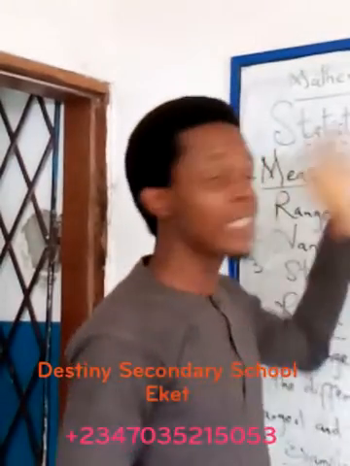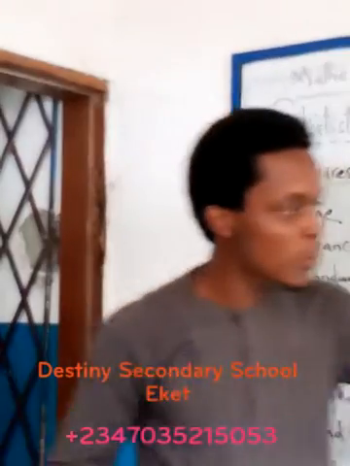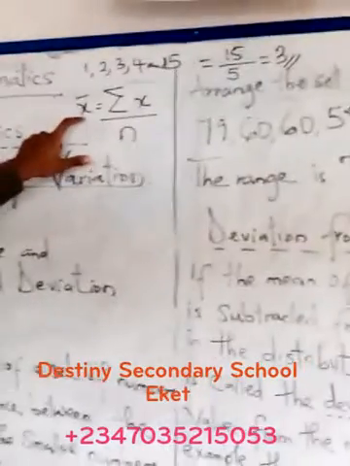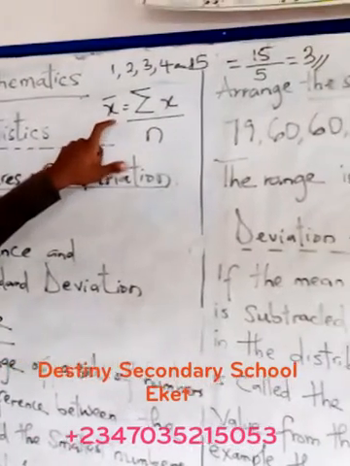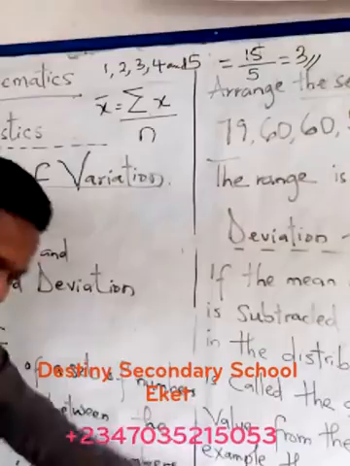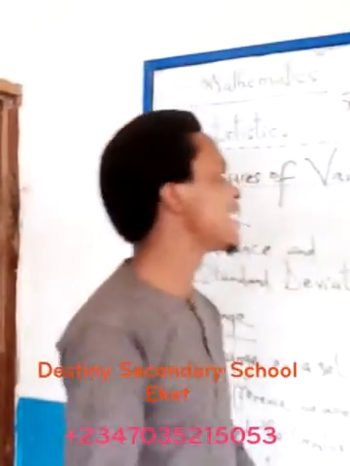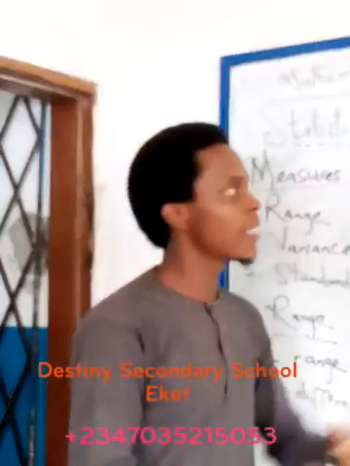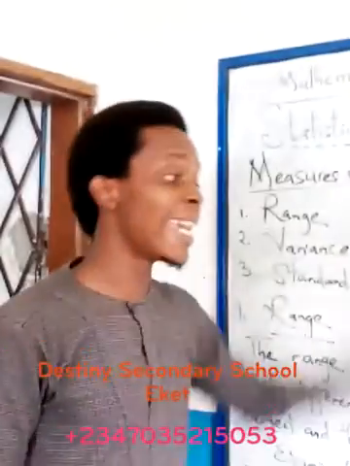So don't think that that's just for revision purposes. We're getting down to variance, so you understand the concept of variance. If you understand what the mean simply tells you, the mean, always remember, is x bar. And this sign is summation, addition. Add everything given to you in that set and divide it by the total number of persons or figures in that set. And that's what we just did in this example.